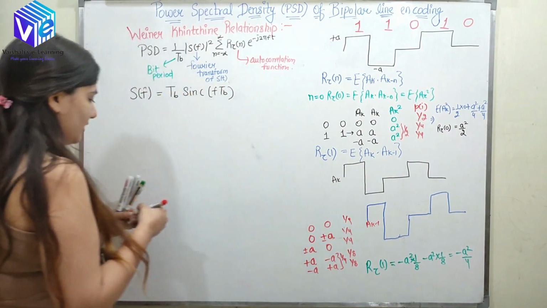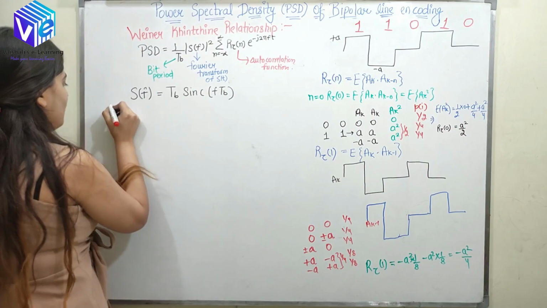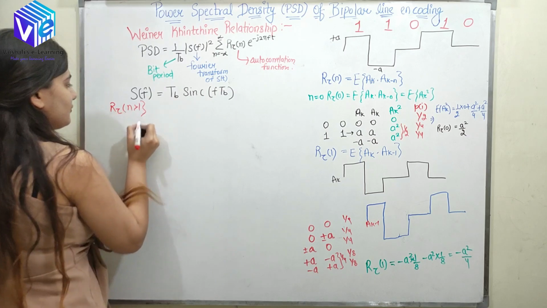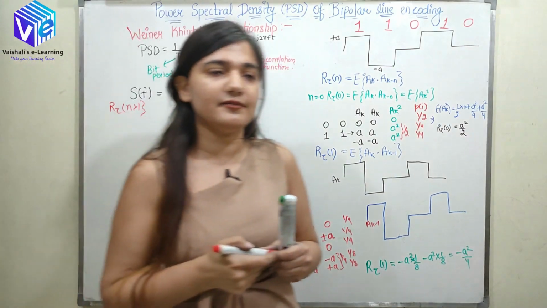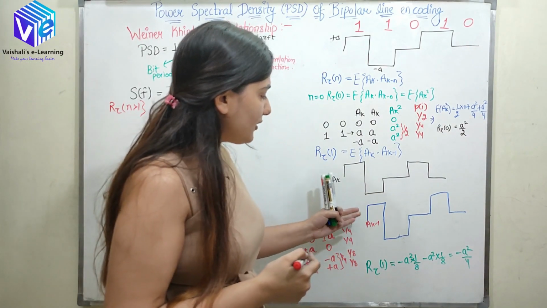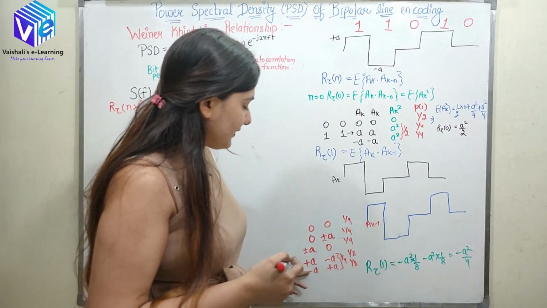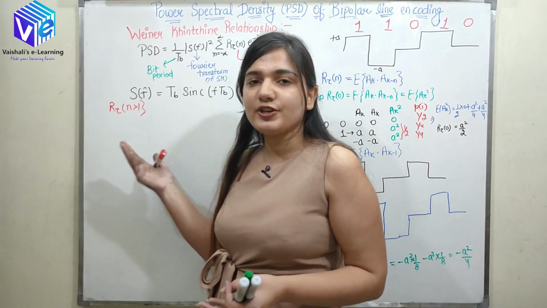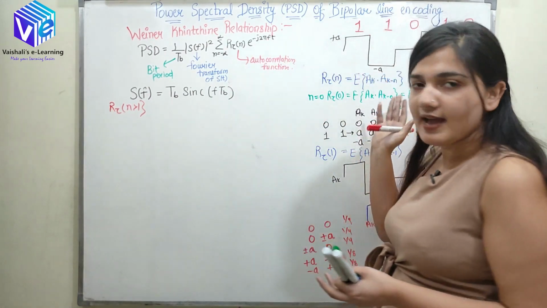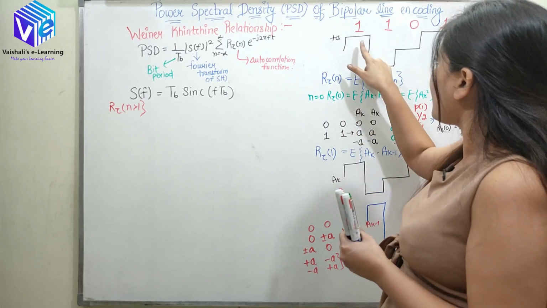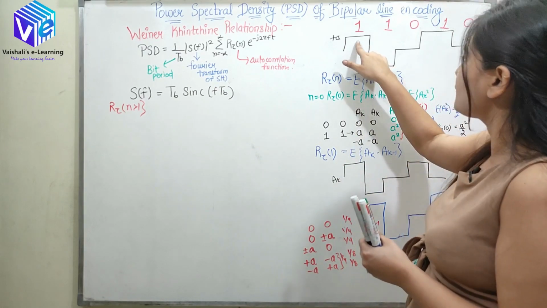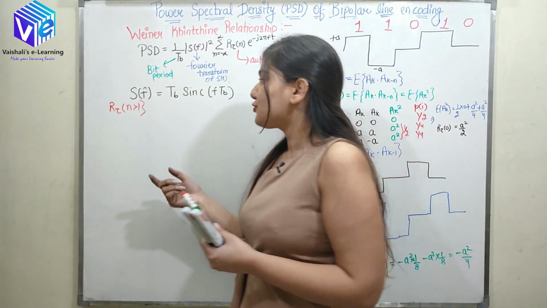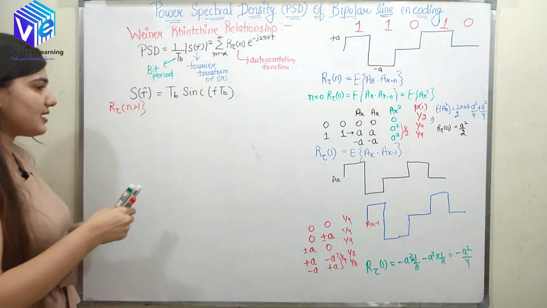So now coming to the value of R tau of n greater than 1. When I have n greater than 1, at that time I can have all the possibilities at 1. So +a can combine with +a, because when I have 2 shift, at 2 shift again I can have +1 value. If I have 3 shift, let's suppose for this signal, after 3 shift +1 would be combining with +1. So now let's take the various cases here.